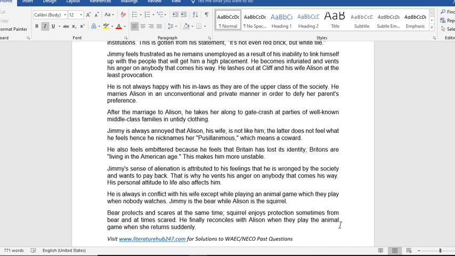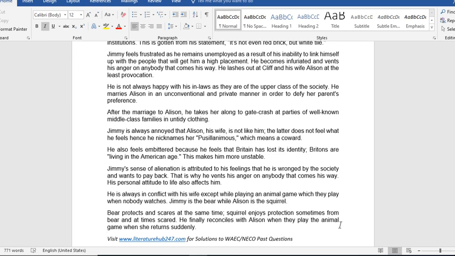He also feels embittered because he feels that Britain has lost its identity. Britons are, quote, living in the American age, unquote. This makes him more unstable. Jimmy's sense of alienation is attributed to his feelings that he is wronged by the society and wants to pay back. That is why he vents his anger on anybody that comes his way.